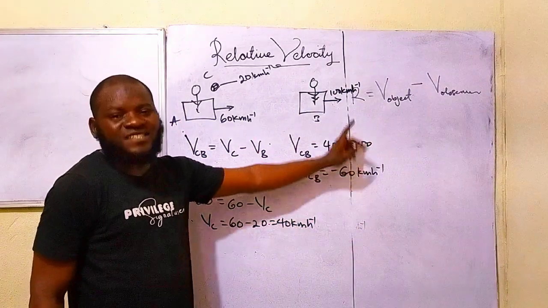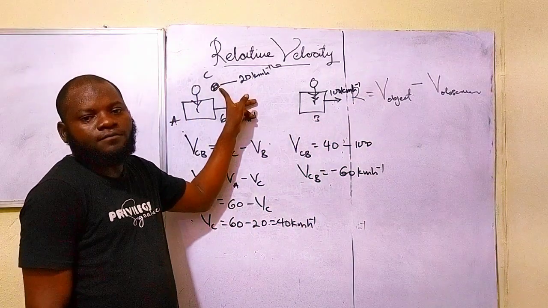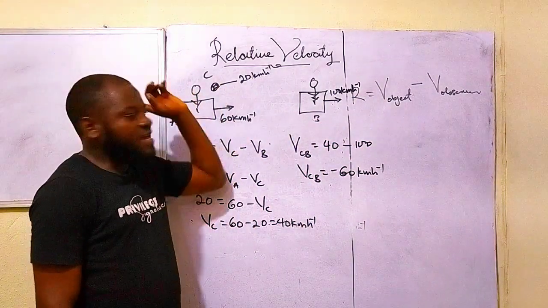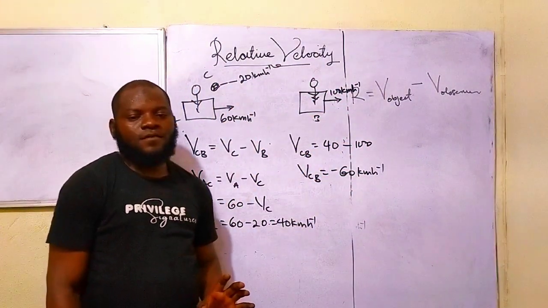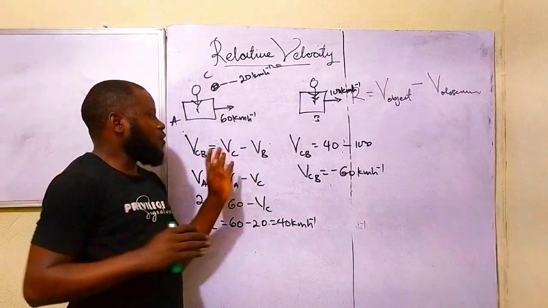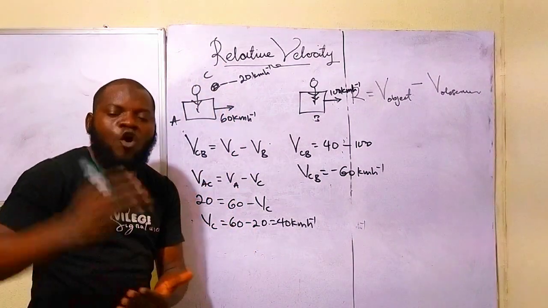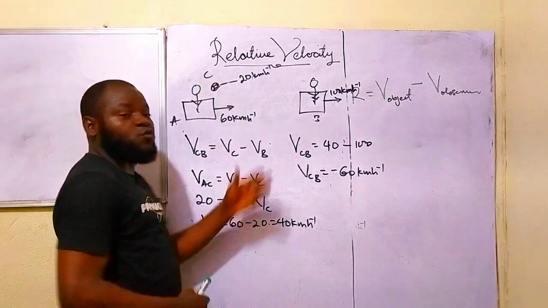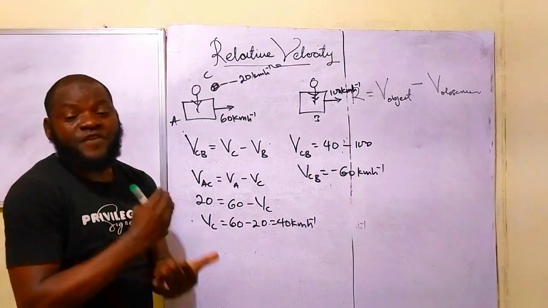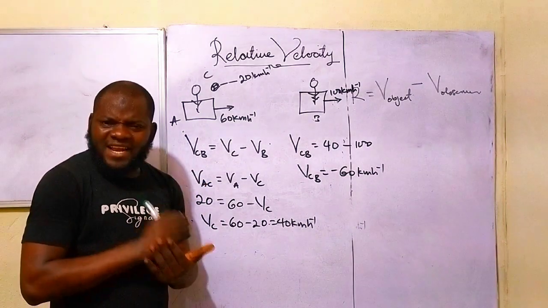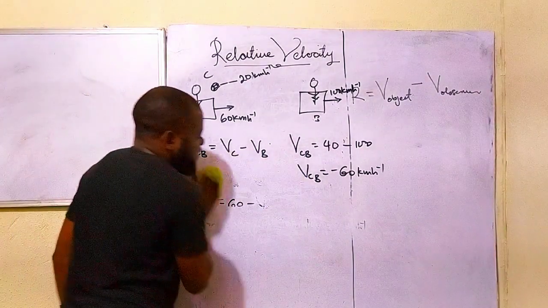Are you getting this now? Such that for every 1 hour it is 60 km ahead of the ball. Do you understand that now? It's moving faster such that it is 60 km ahead of the ball. So that is how to tackle this kind of question. Once you see that an object has another reference frame other than the earth, before you can use it with the one that has a reference frame with the earth, you must find its own velocity in reference to the earth. Am I clear now? So the last part of reference frame that you need to be careful of is two-dimensional.